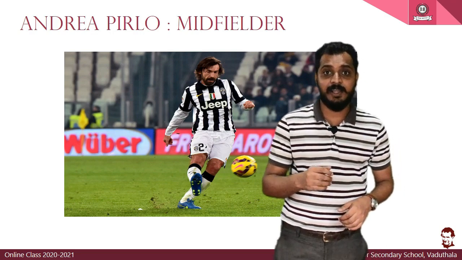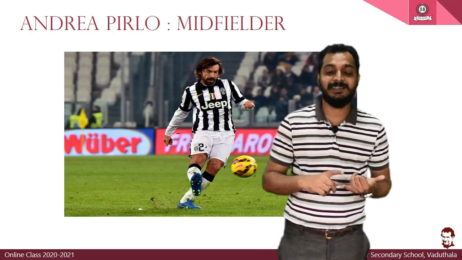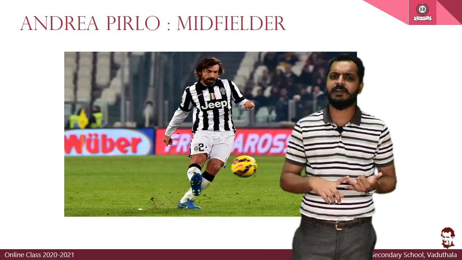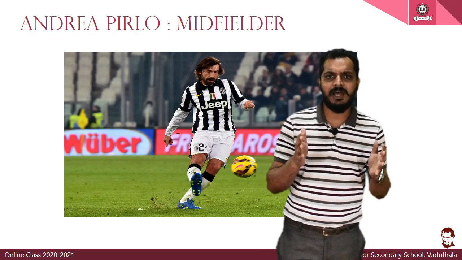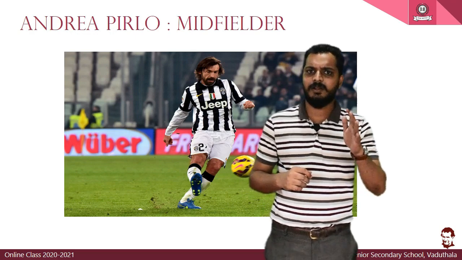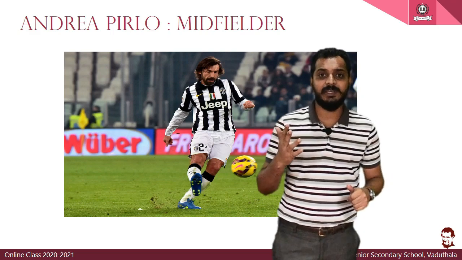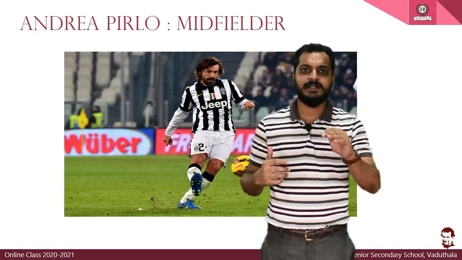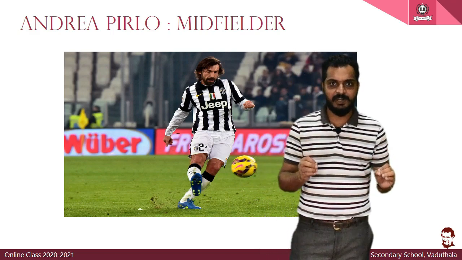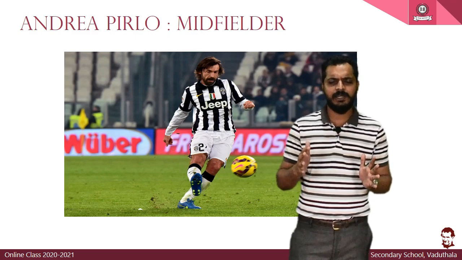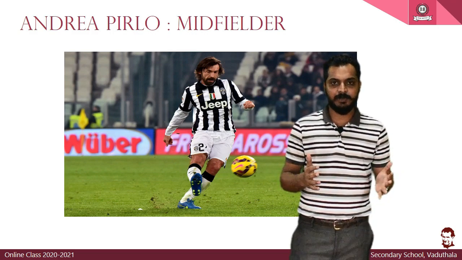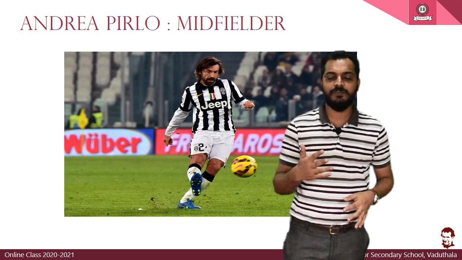I have taken Andrea Pirlo from Italy, who has played for different clubs. The last club he played for in Europe is, I think, Juventus. Then he moved on to MLS, the American League. We'll consider him because he is a central midfielder who plays in a different style, as he is not moving too fast.